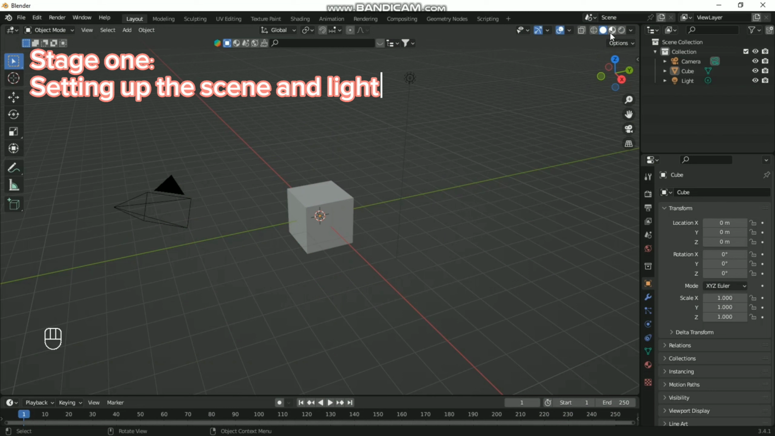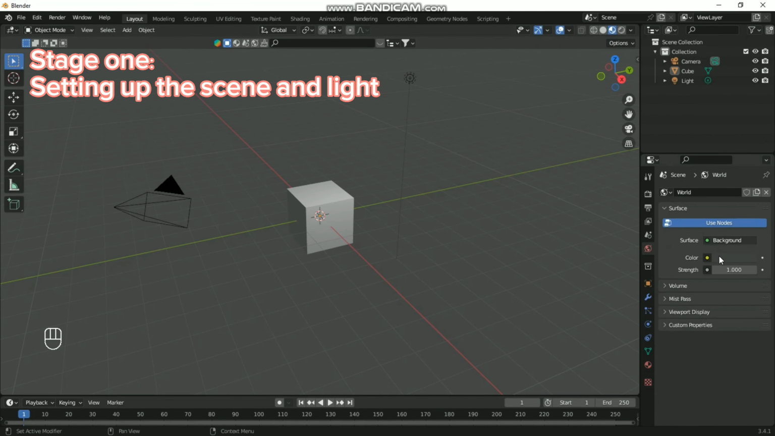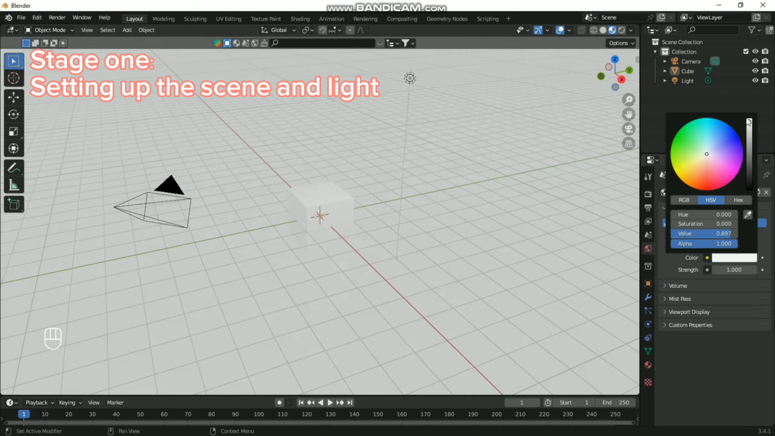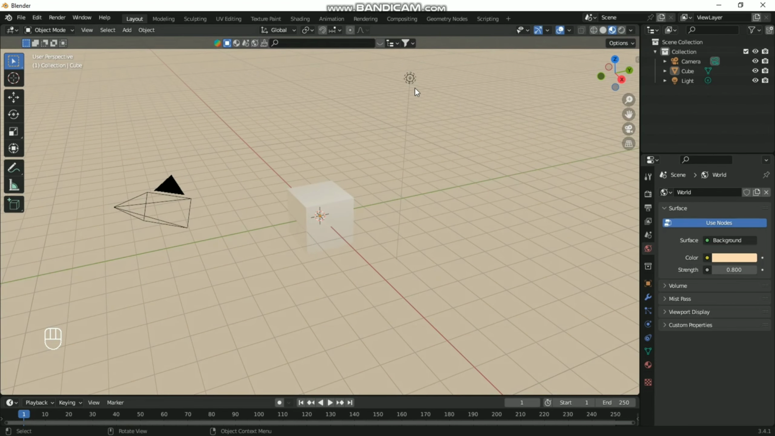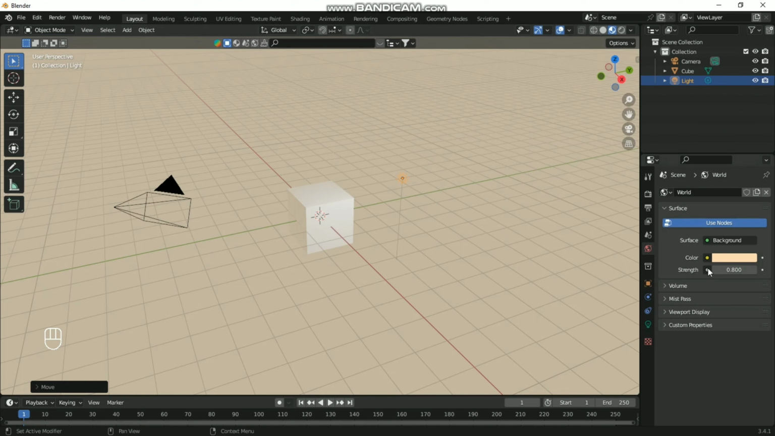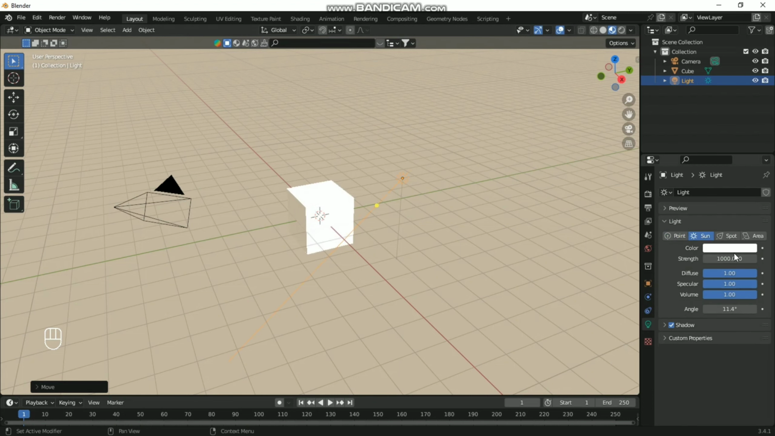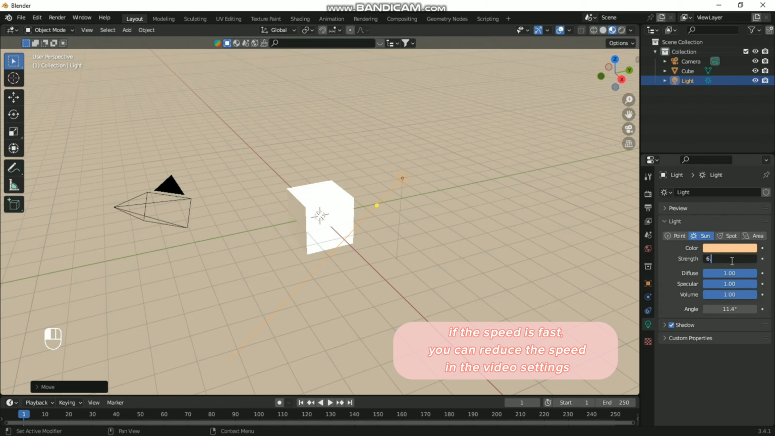Stage 1. Setting up the scene and light. In this part, you can just repeat everything after me. You can see all my actions in the lower left corner. If the speed is fast, you can reduce the speed in the video settings.